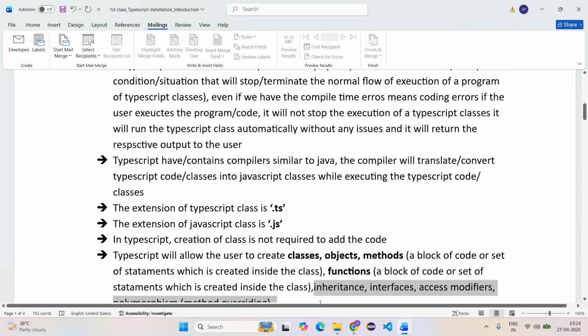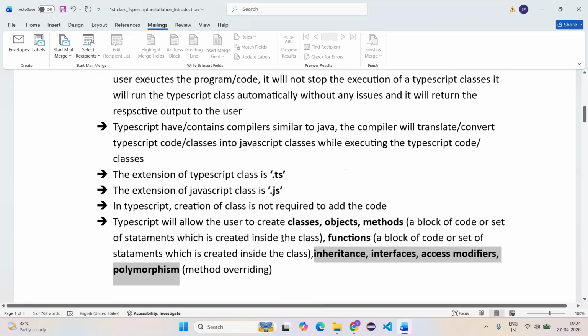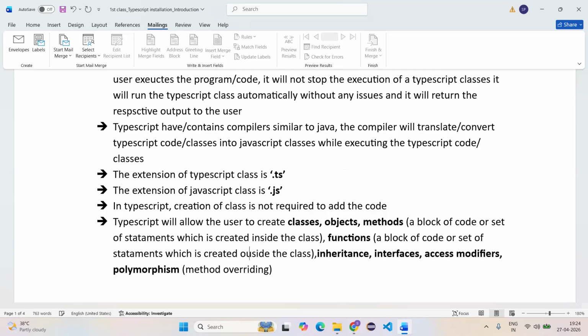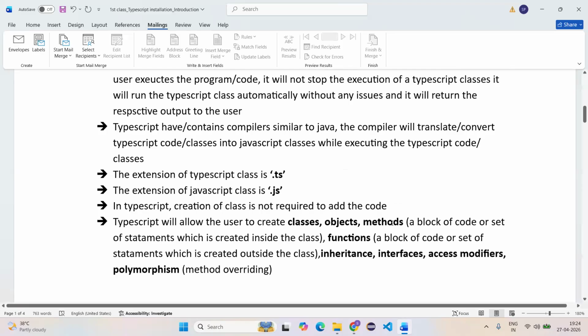A block of code has to be created where, ma'am? Inside the class or outside the class? Methods mean a block of code that is created inside the class. Functions mean a block of code that is created outside the class.